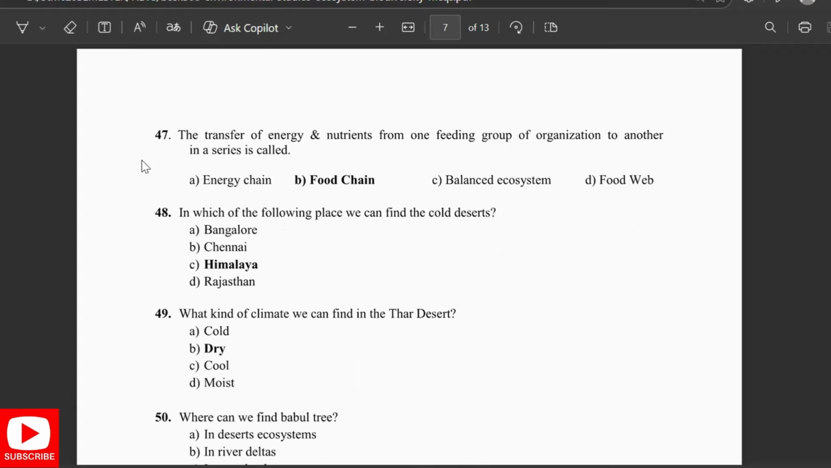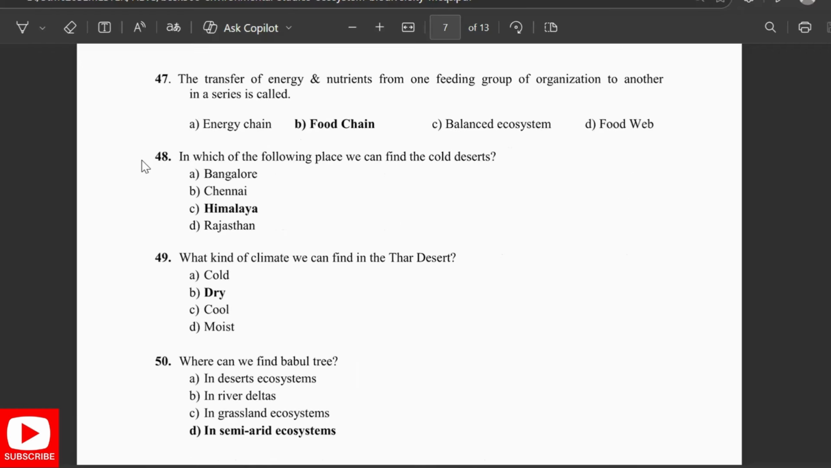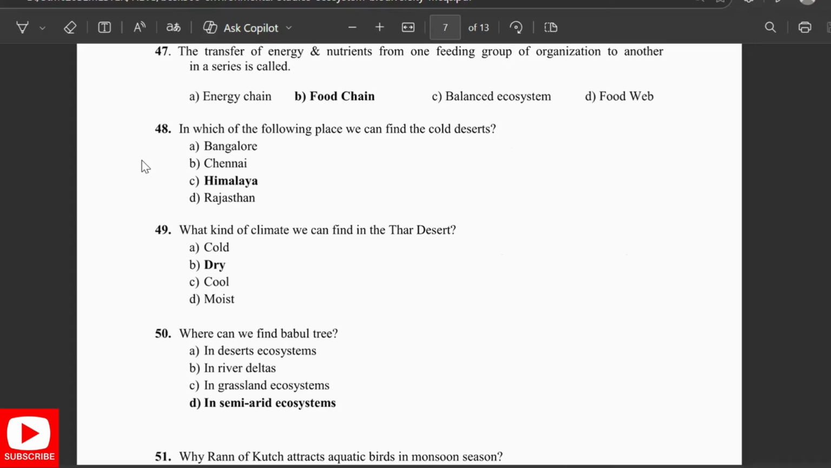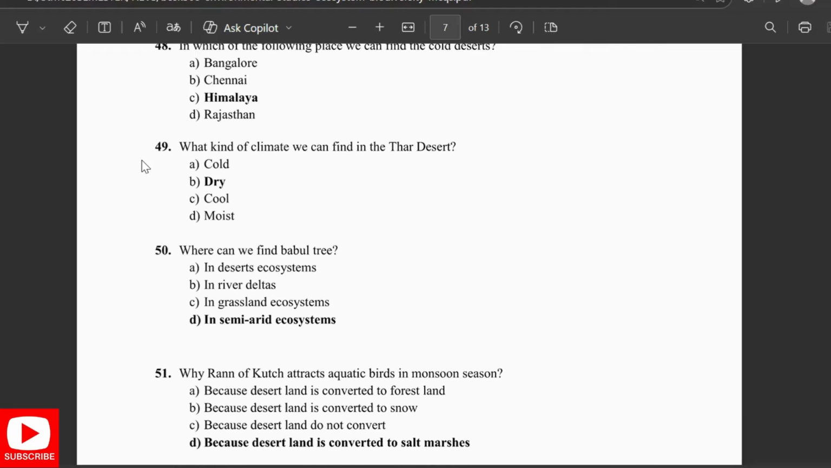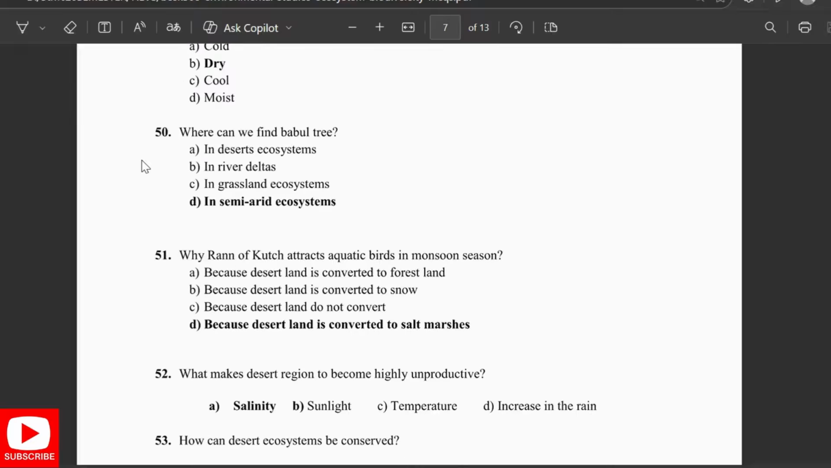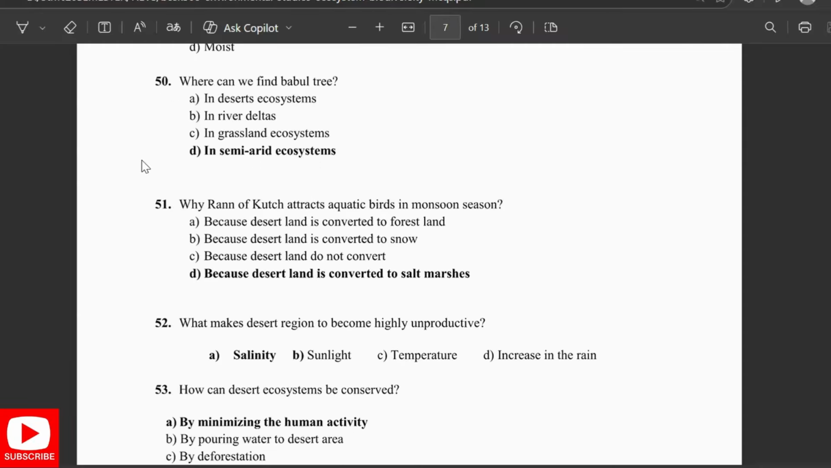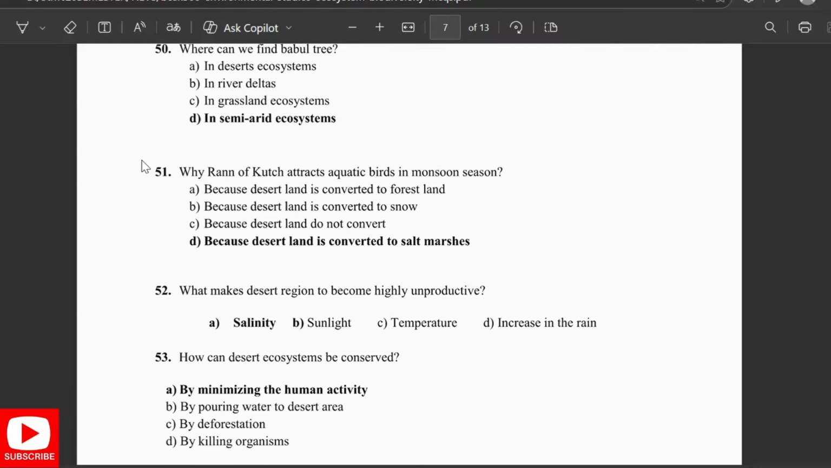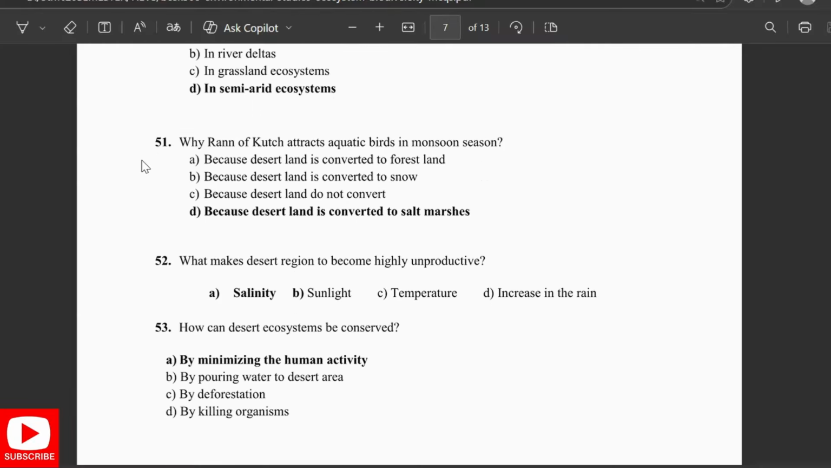Which of the following places can we find the cold deserts in the Himalaya? What kind of climate do we find in the Thar desert? It is dry. Where can we find the babool tree in the semi-arid ecosystem? The Rann of Kutch attracts the aquatic birds in the monsoon region because the desert is converted into salt marsh. What makes the desert region highly unproductive is salinity. How can the desert ecosystem be conserved? By minimizing the human activity.